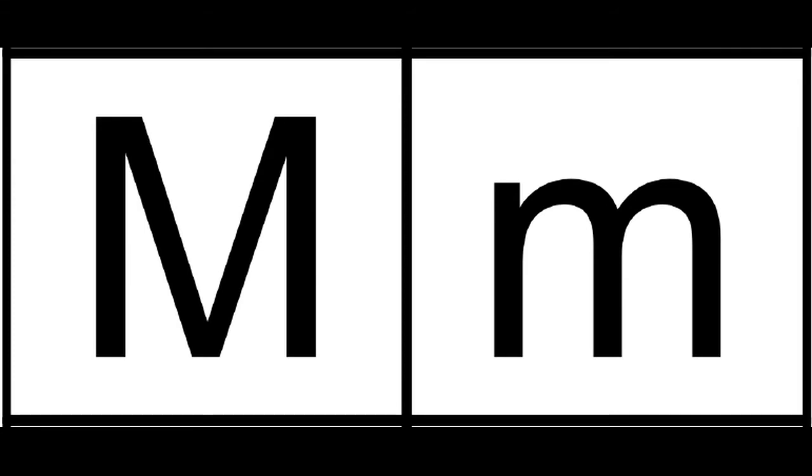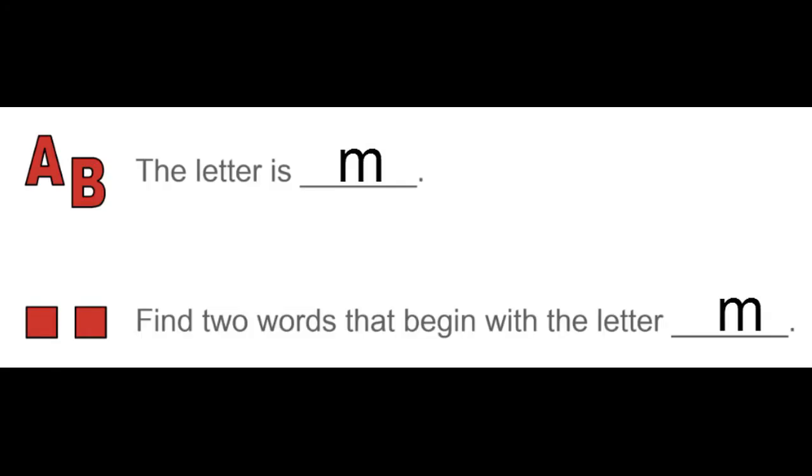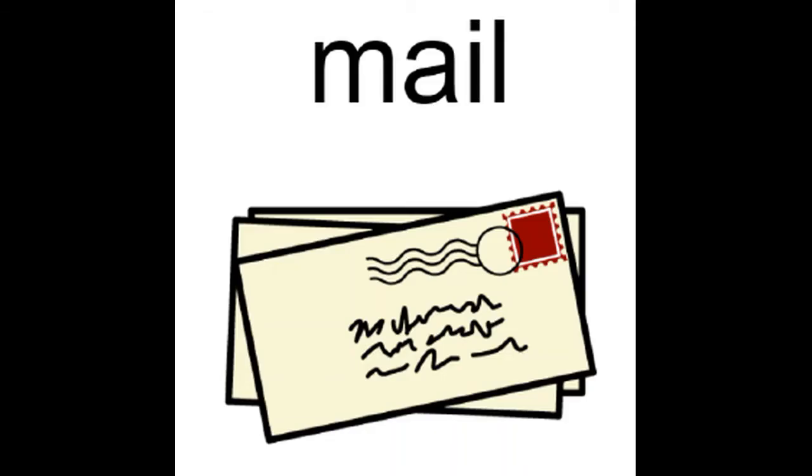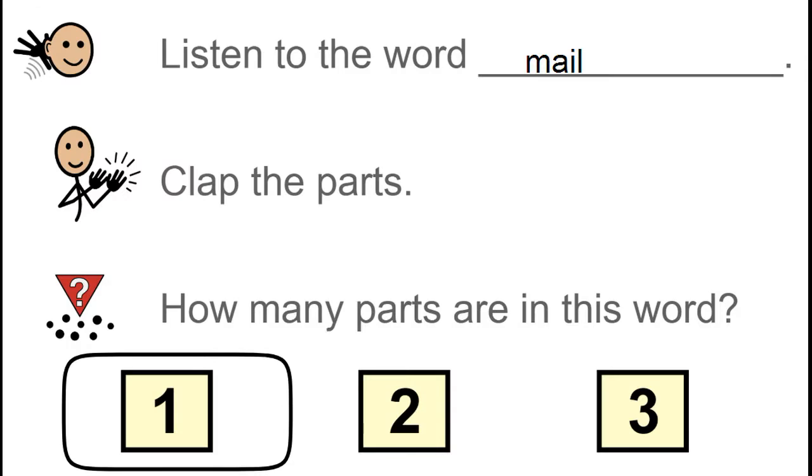The letter is M. What is the sound? M. Letter is M. Find two words that begin with the letter M. Male. Listen to the word male. Clap the parts. Male. How many parts are in this word? 1. Male. Clap it again. Male.